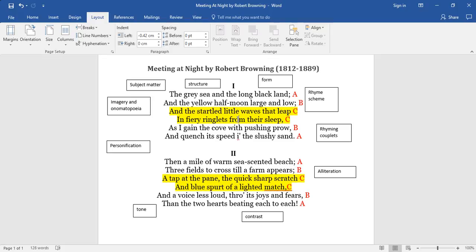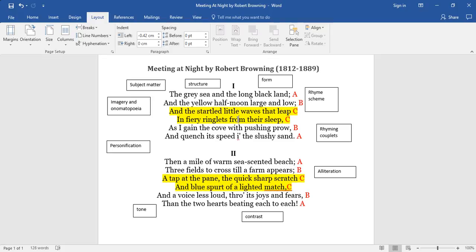Again, we have alliteration, sharp scratch, in the third line of the second stanza. That's at the point where a match has been lit and the two lovers are about to set sight on each other. It's a high point in the second stanza and hence given emphasis.